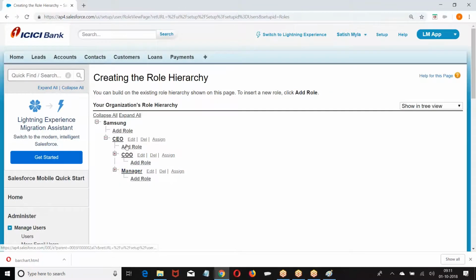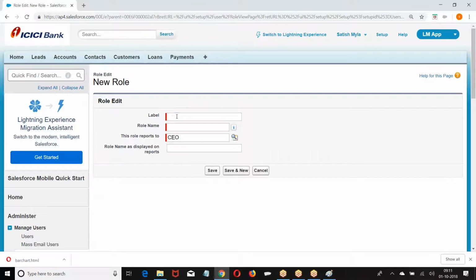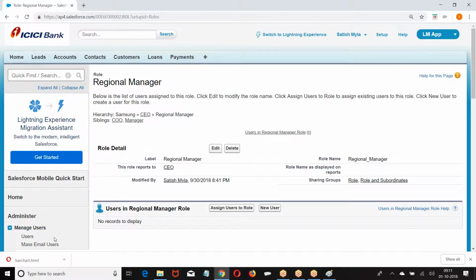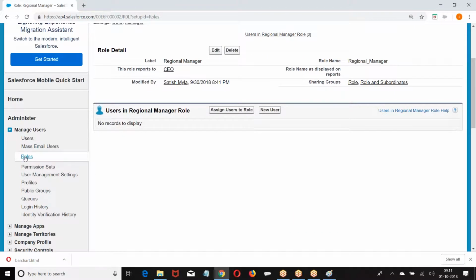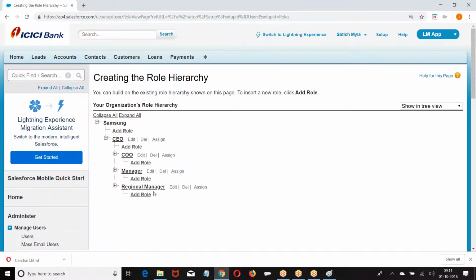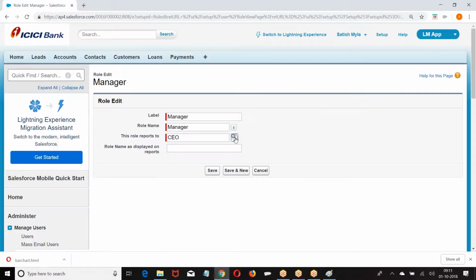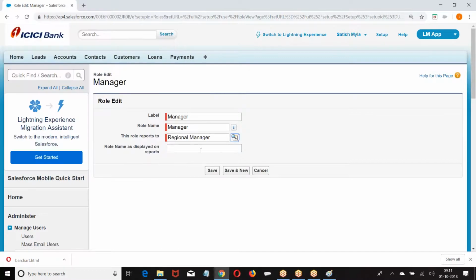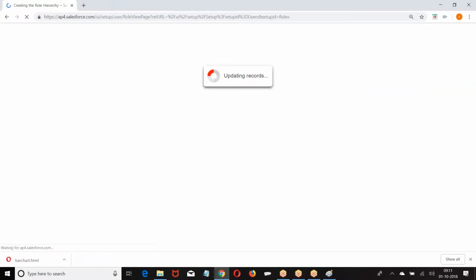So, manager. Now, I am creating one more role. Regional manager reports to CO. Now, if you want to change the hierarchy of the structure, for manager, reports to, simply change the reports to role. If you change the reports to role, the structure will be modified.